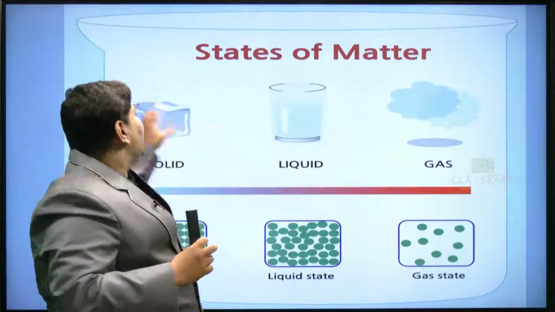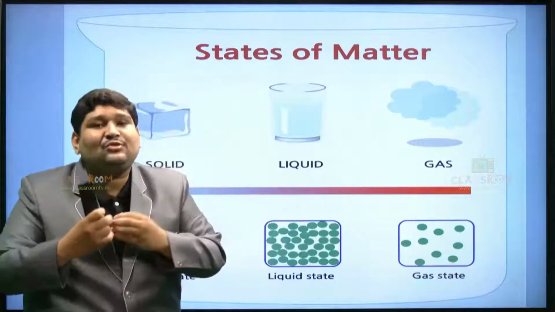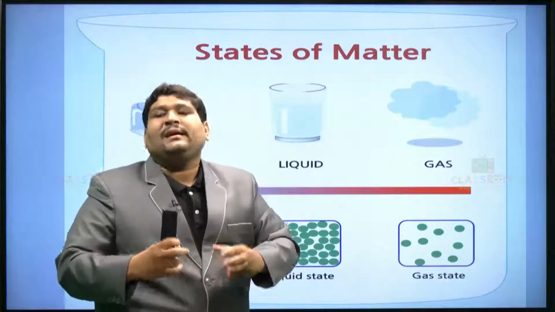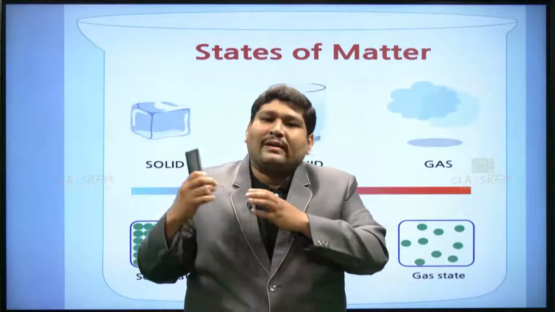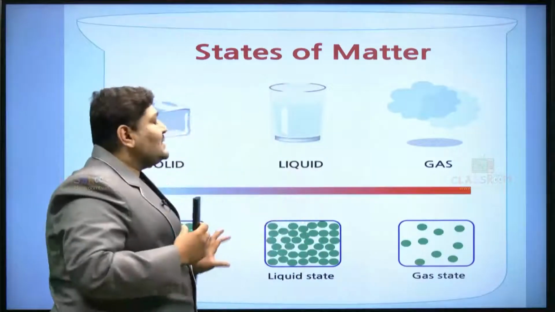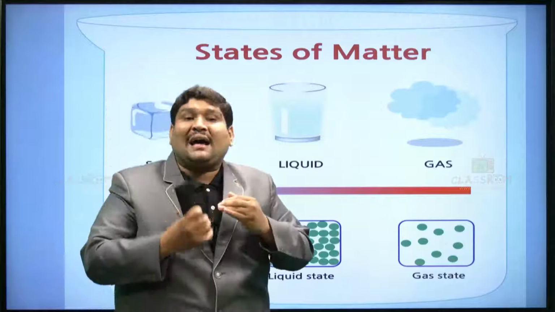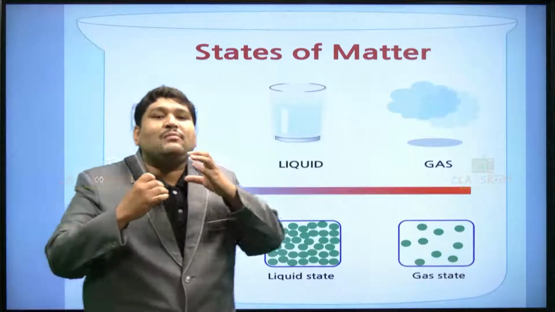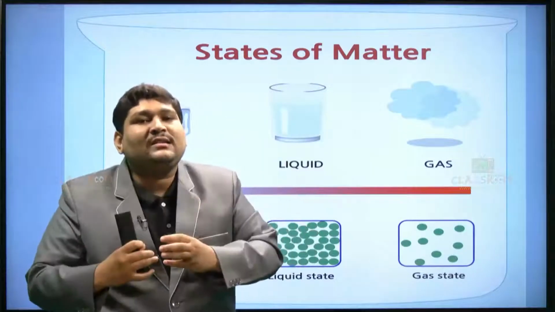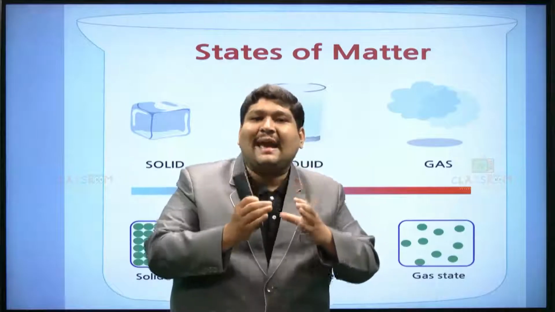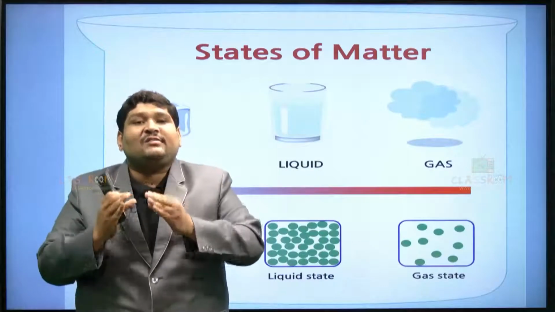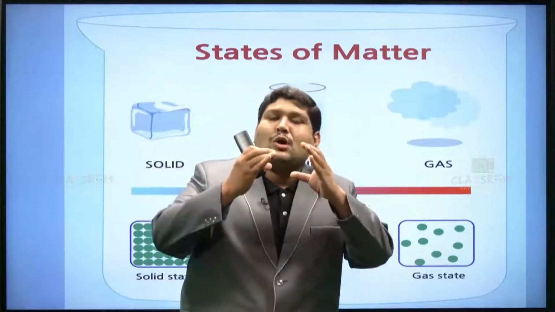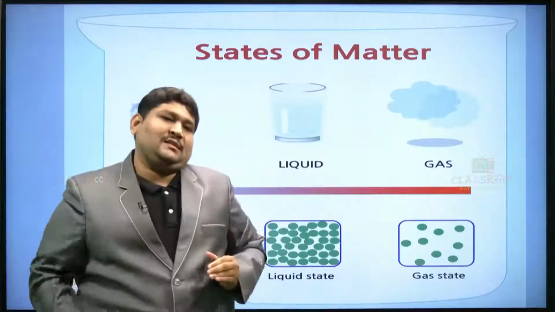So by using these states we come to the conclusion that whatever matter exists in the environment as a solid, liquid or gas, has a certain geometry: how it is arranged, what its dimensions are, and how we can confidently say it's a solid, a liquid or a gas. These are the forms of matter we have identified in our surroundings, with some properties.